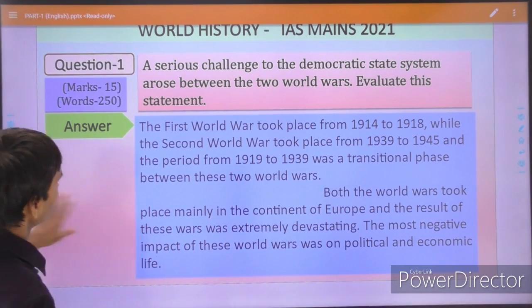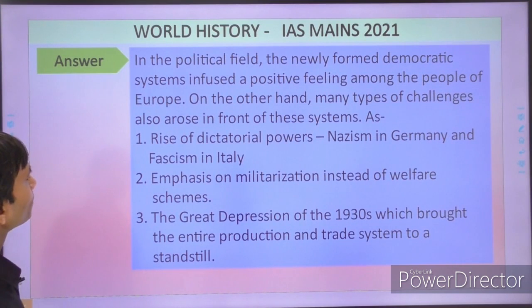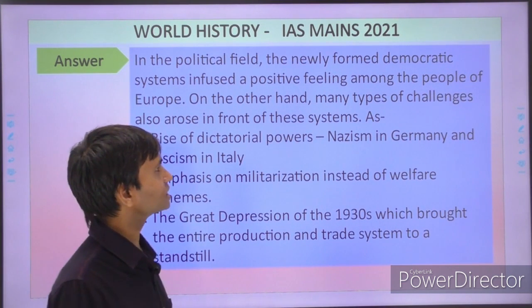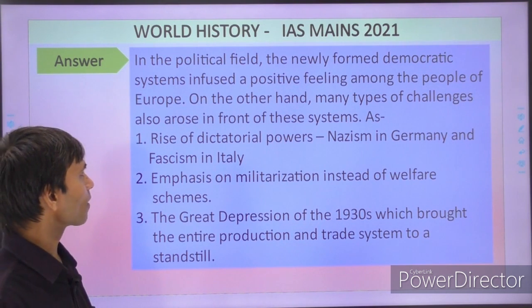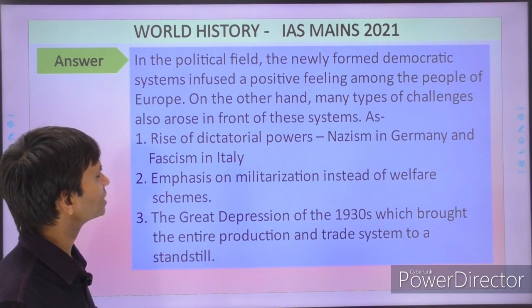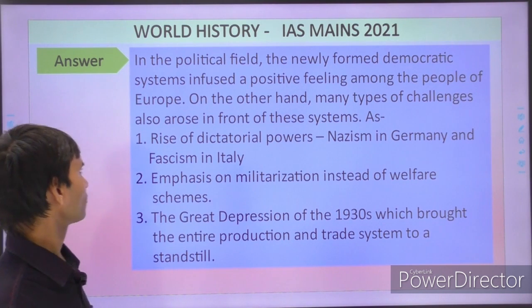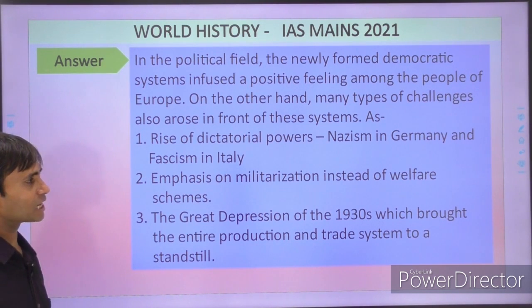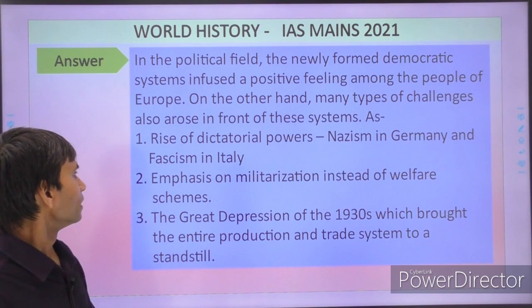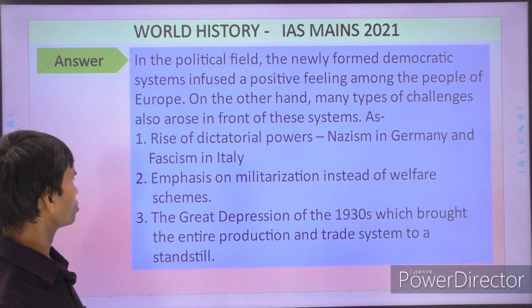In the second paragraph: in the political field, the newly formed democratic system infused positive feelings among the people of Europe. On the other hand, many types of challenges also arose in front of the system. Point 1, rise of dictatorial powers like Nazism in Germany and fascism in Italy. Second, emphasis on militarization instead of welfare schemes.